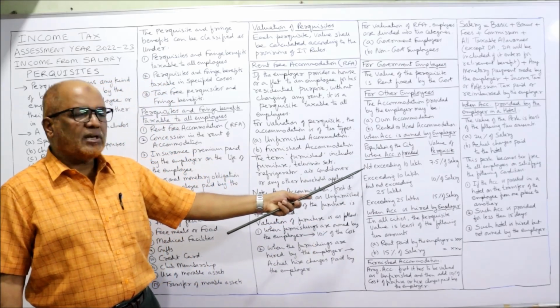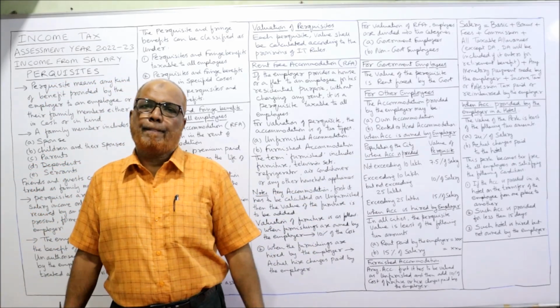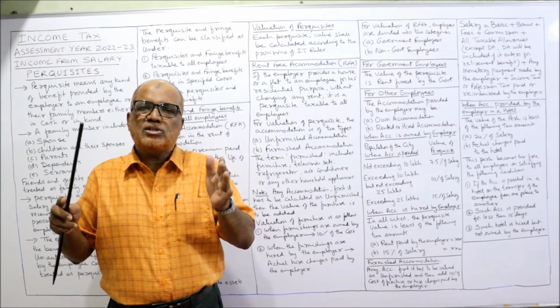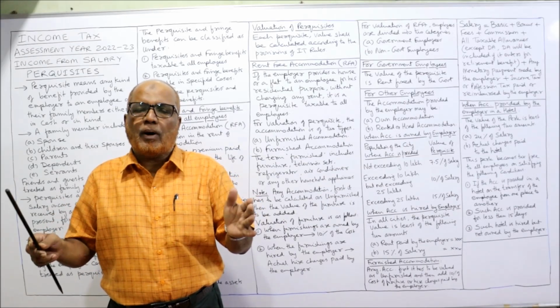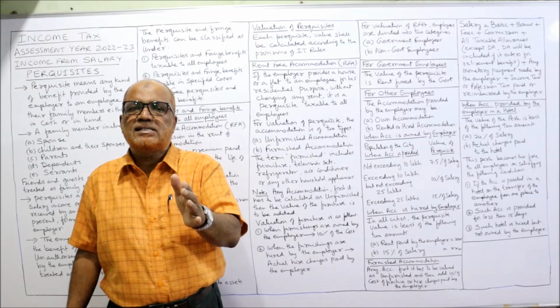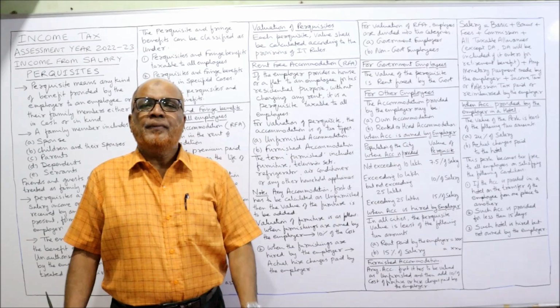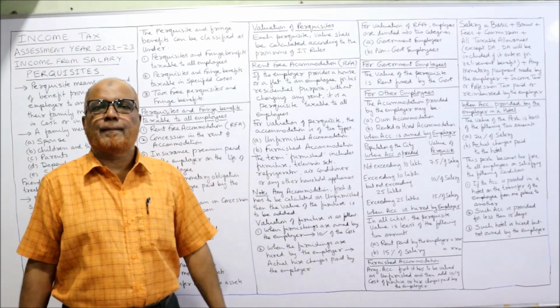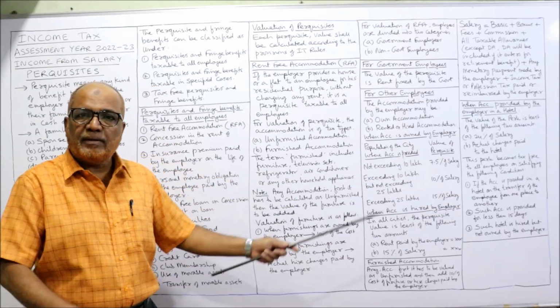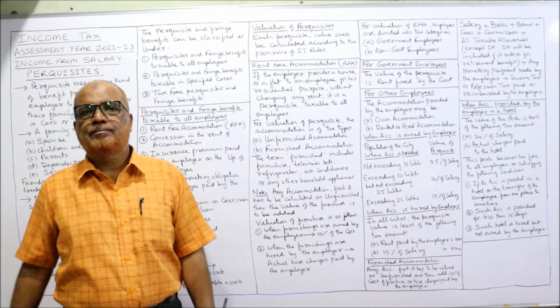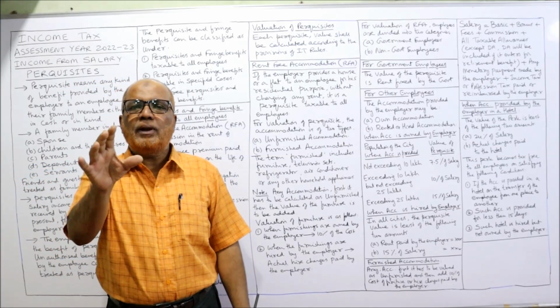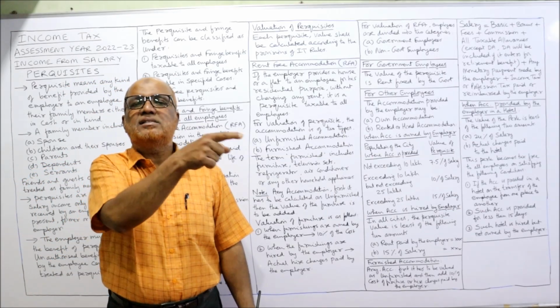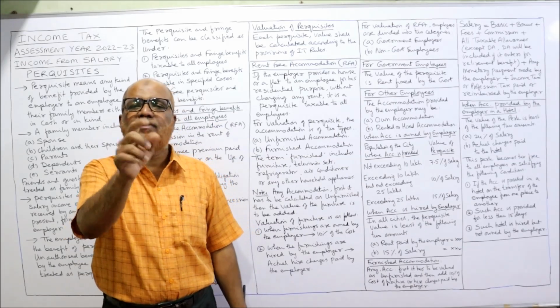Suppose the population does not exceed 10 lakh, a small town. In that case, the value of the perquisite is 7.5% of salary. Now you have to remember these provisions, very important. Small town, population less than 10 lakh, then 7.5% of salary is the value of the perquisite.